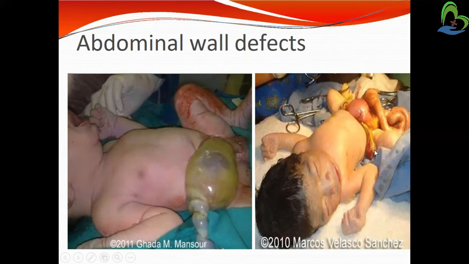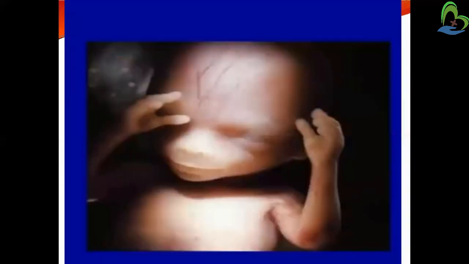So this is the image of abdominal wall defects, and the image of the 13th to 16th week of the fetus. Okay, so a well-shaped face of the fetus is developed, and hand movements are also occurring, sucking also starting. So this is the image of the 13th to 16th week of gestation.